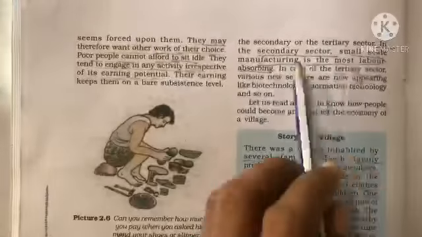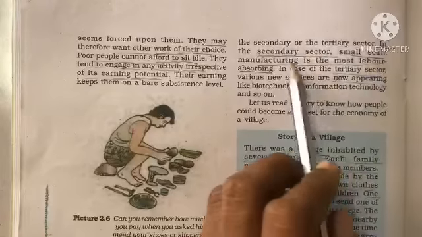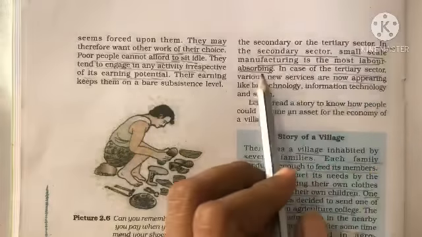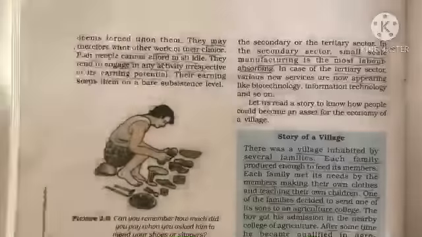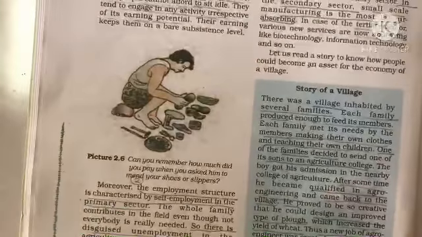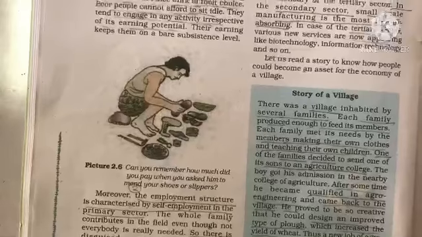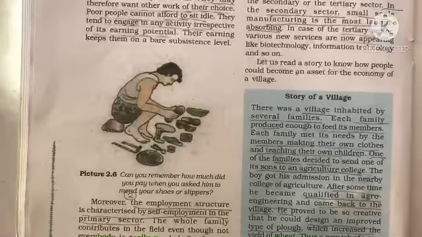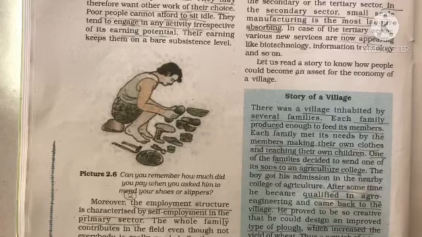Now see, in the secondary sector, small scale manufacturing is the most labor absorbing. And the tertiary sector today is providing employment, but the employment opportunities in the tertiary sector are very less when compared to the primary sector, because in the tertiary sector if you want employment, then you should have the education, skill and the required knowledge.